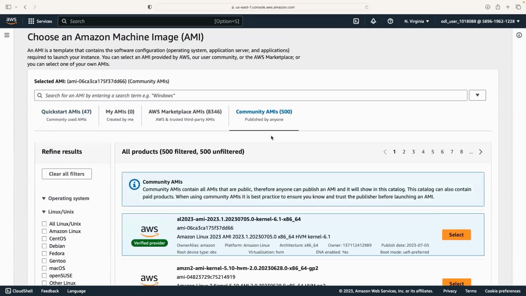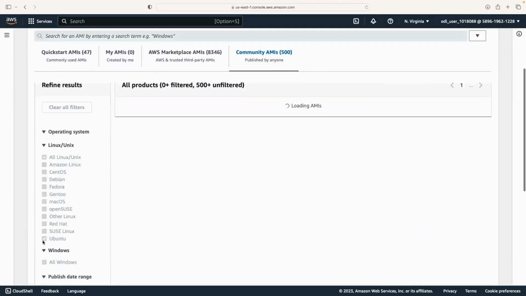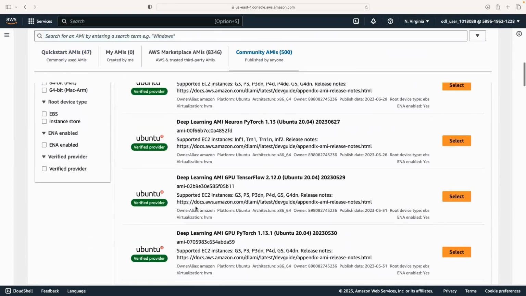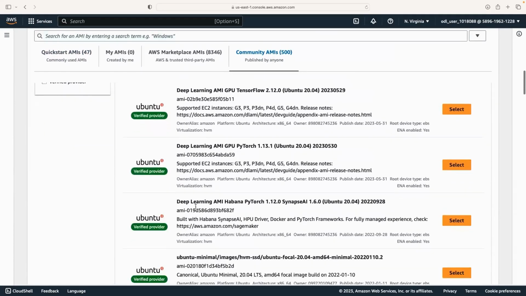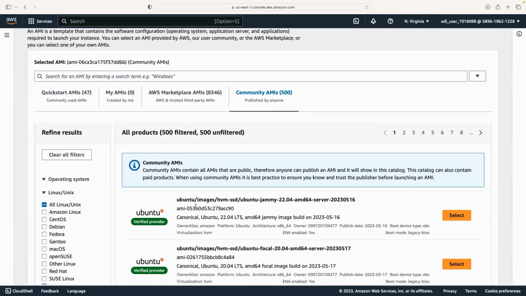If we navigate to the community AMIs, we can see we have different divisions, like Linux, CentOS, Debian, Gentoo, OpenSUSE, Red Hat. Suppose we choose one category, let's say Ubuntu, then we have multiple variations of Ubuntu made available here. So we can choose accordingly what exactly we need. There's nothing like one image is better or worse than others. It's all based on the requirement.